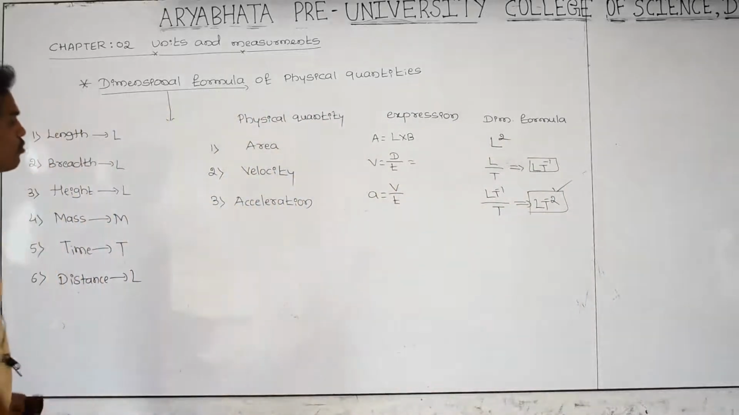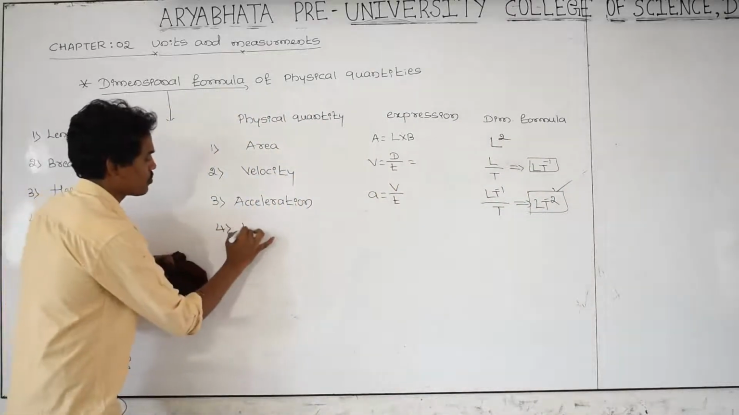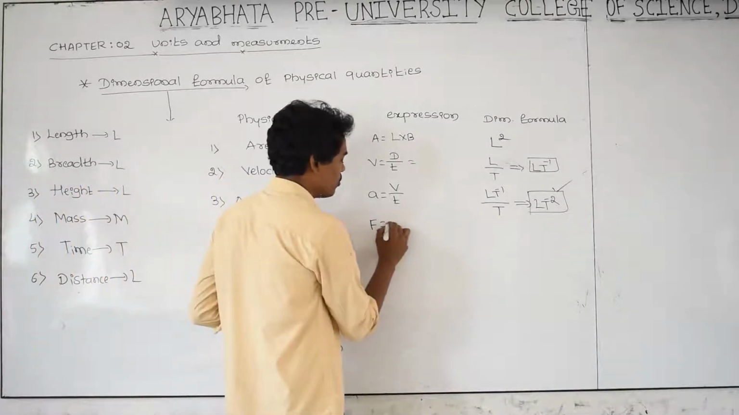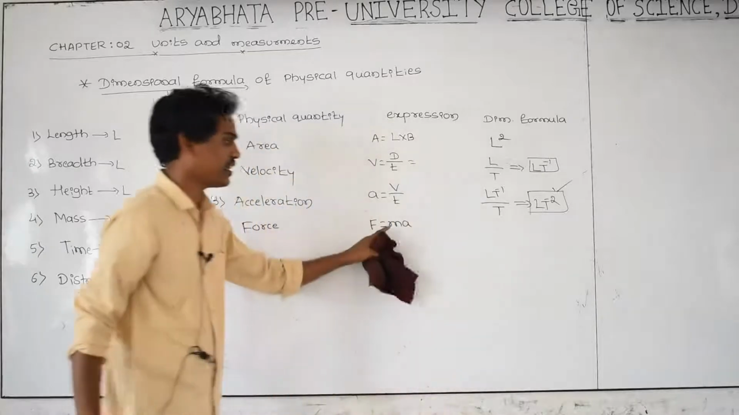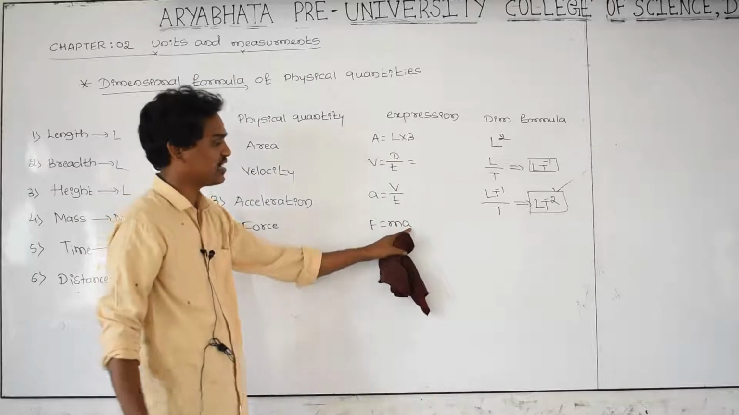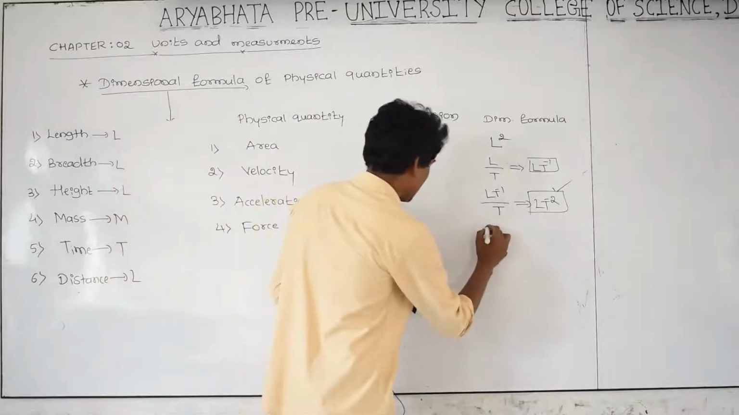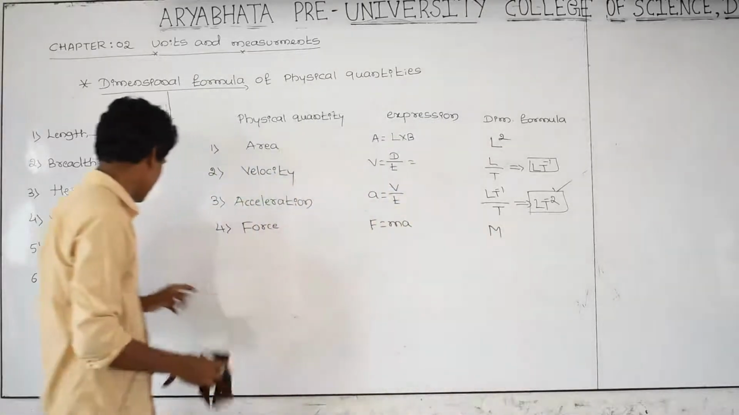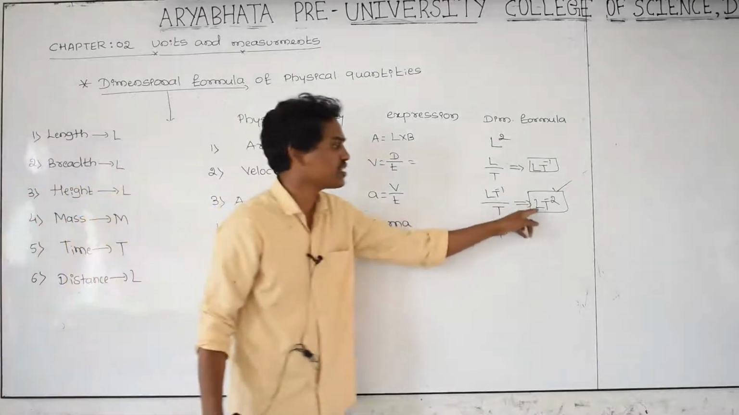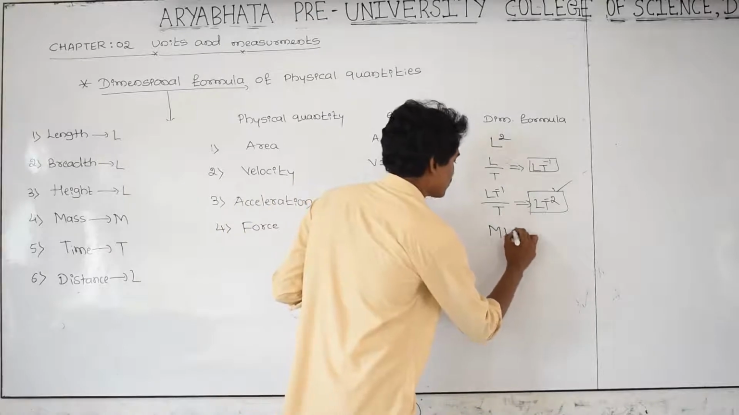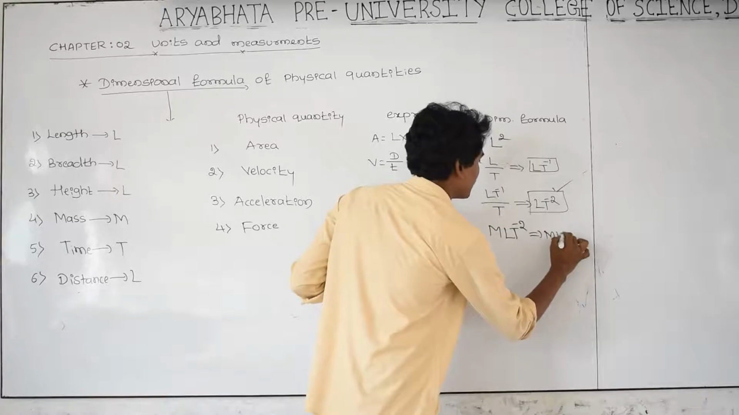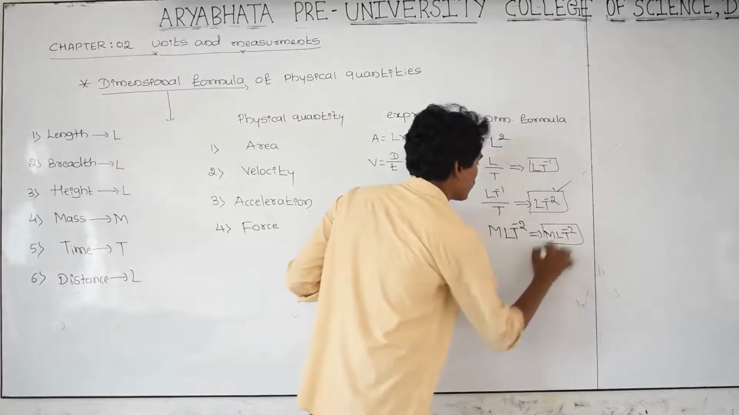And next one, you can take force. As you know very well, what is the formula for force? Force is equal to M into A. You can take mg or ma. What is M? Mass. What is A? Acceleration. M is capital M, mass is nothing but capital M. A is nothing but LT raised to minus 2. Therefore, M LT raised to minus 2. This is the dimensional formula for force.